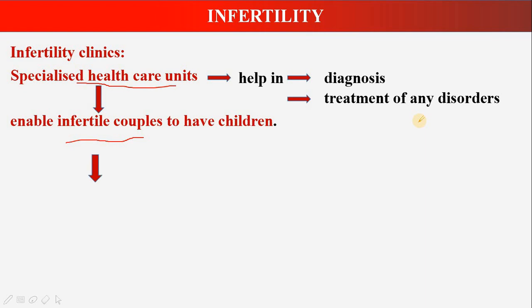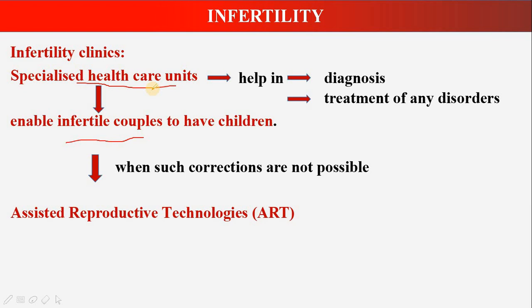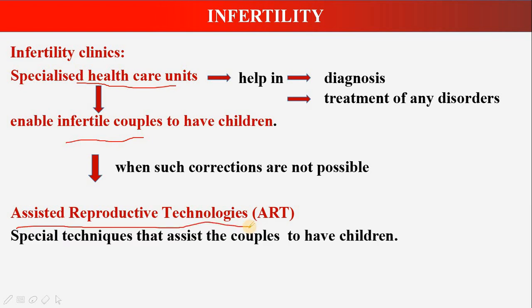Now, suppose the corrections or treatment are not possible in infertility clinics, then these couples can go ahead with some technologies called assisted reproductive technologies. Now, assisted reproductive technologies are special techniques. They are special techniques that assist the couple to have children. Now, this is very, very important for 5 marks.